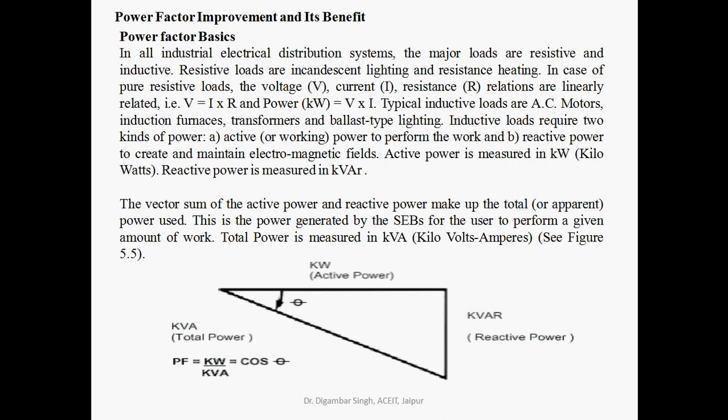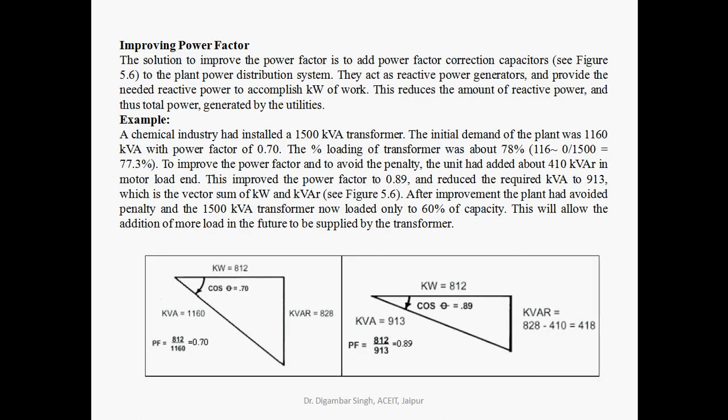Power factor is equal to kilowatt upon kVA, that means active power upon apparent power, which is called cos phi. Improving power factor means adding power factor correction, by adding correction capacitors to the plant power distribution system nearby the load. They act as reactive power generators and provide the needed reactive power to accomplish kilowatts of work. This reduces the amount of reactive power and thus total power generation by the utility.